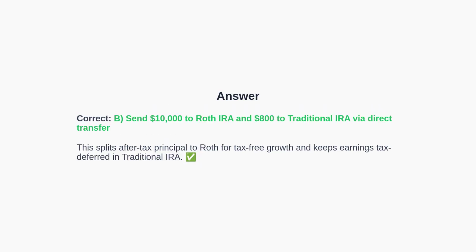The correct answer is B. Sending $10,000 of after-tax principal to a Roth IRA preserves its already-taxed status and aims for future tax-free qualified growth. Sending the $800 of earnings to a traditional IRA keeps them tax-deferred and avoids current taxation. This approach uses direct transfers and avoids the pitfalls of commingling and indirect rollovers. Next, let's solidify this with a short case study.